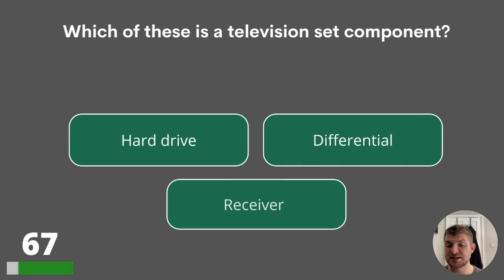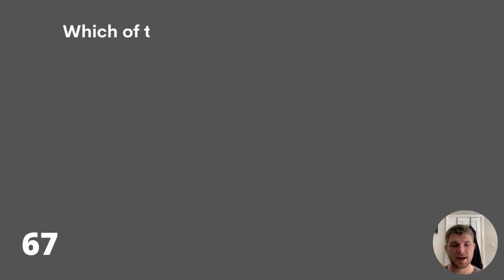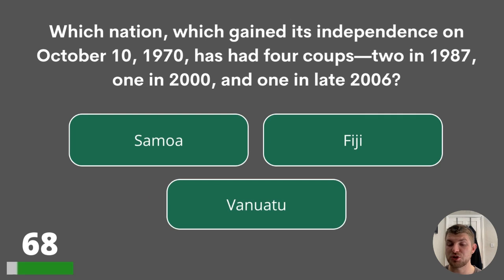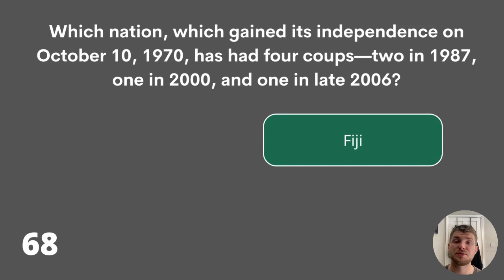67. Which of these is a television set component? Hard drive, differential, or receiver? And the answer is a receiver. 68. Which nation, which gained its independence on October 10th, 1970, has had 4 coups, 2 in 1987, 1 in 2000, and 1 in late 2006? Samoa, Fiji, or Vanuatu? And the answer is Fiji.